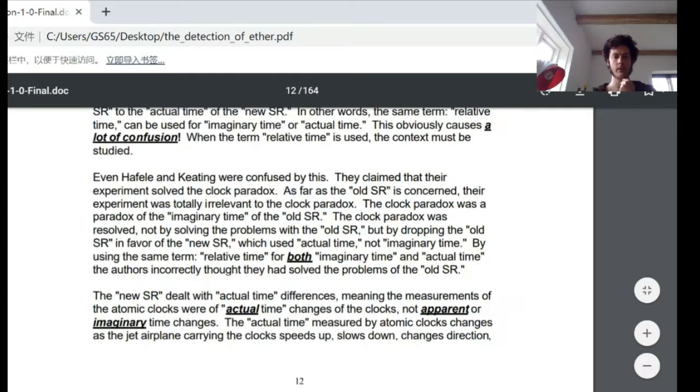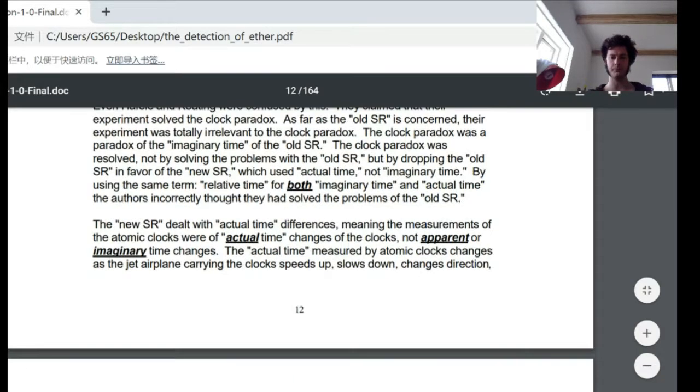The clock paradox was resolved not by solving the problems with the old special relativity, but by dropping the old special relativity in favor of the new special relativity, which used actual time, not imaginary time. By using the same term, relative time, for both imaginary time and actual time, the authors incorrectly thought they had solved the problems of the old special relativity. The new special relativity dealt with actual time differences, meaning the measurements of the atomic clocks were of actual time changes of the clocks, not apparent or imaginary time changes.